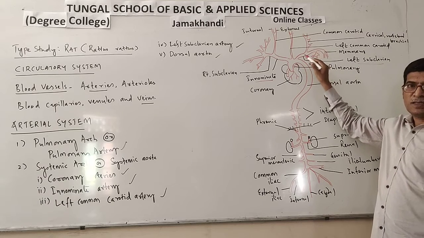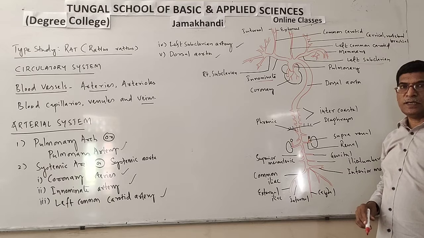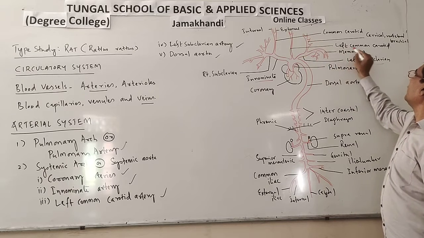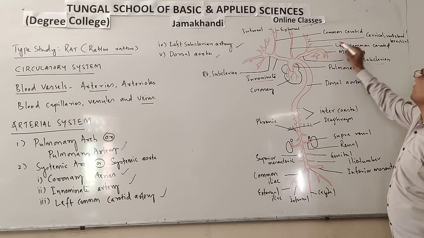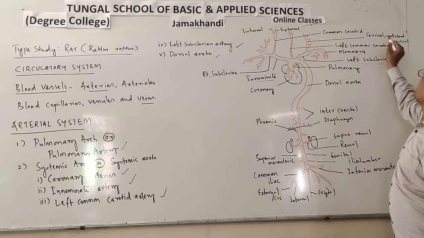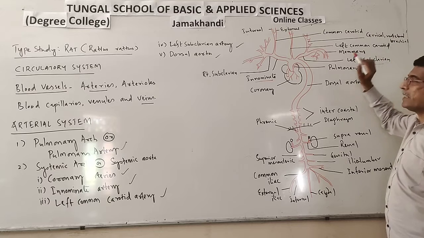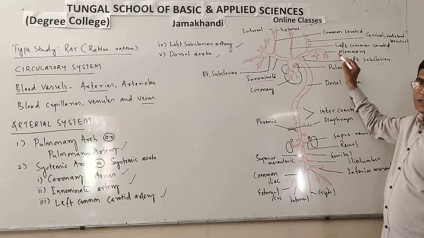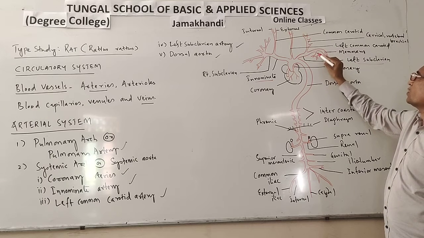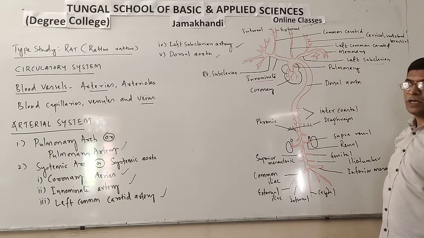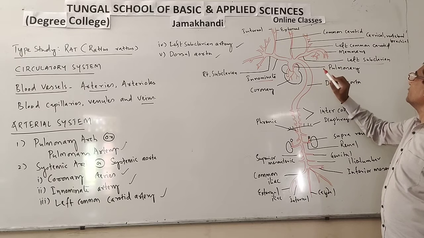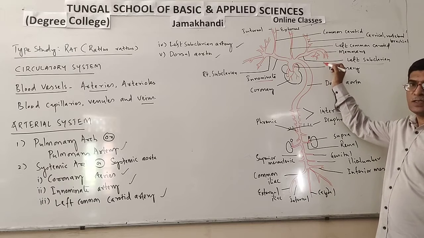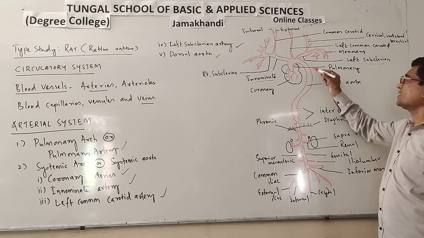The left subclavian supplies blood to the left forearm. This one is supplying blood to the cervical region, vertebral region, and brachial region. And here the mammary gland is supplied with oxygenated blood through this mammary artery, and the intercostal is there. The intercostal supplies blood to the chest region.